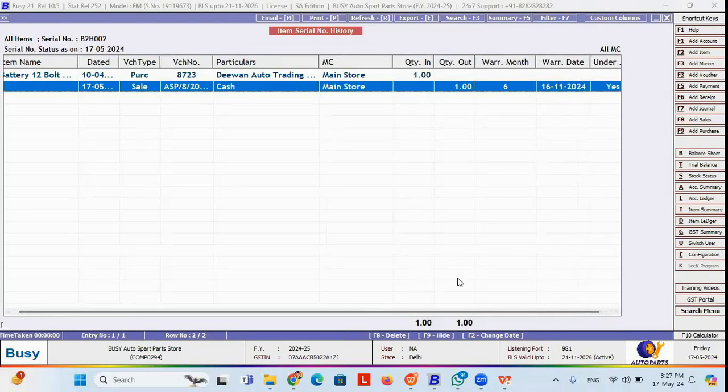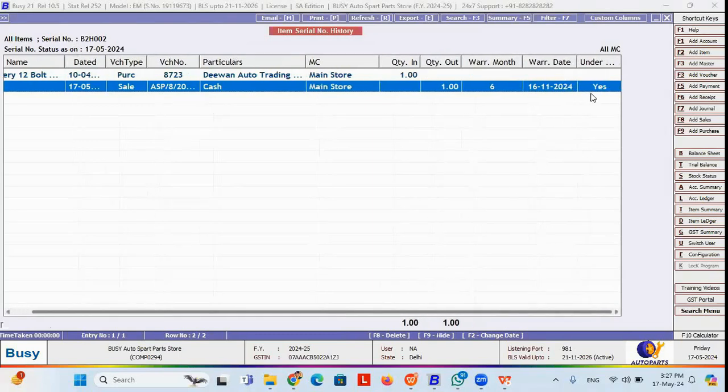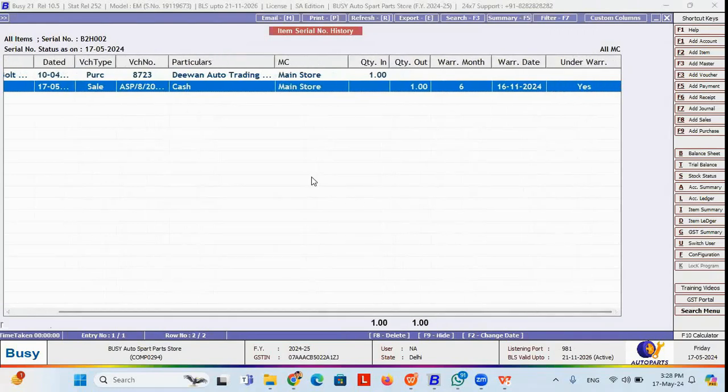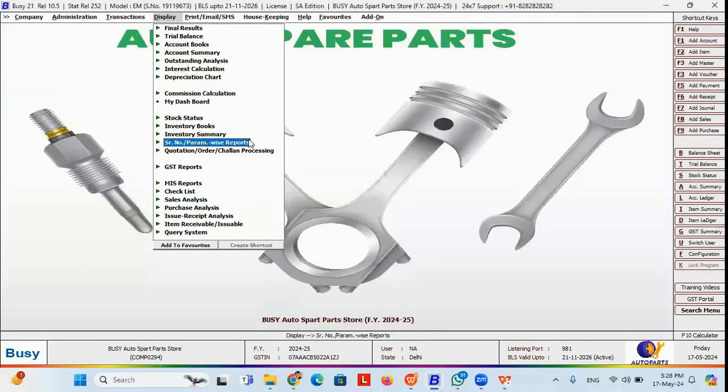Is it under warranty or not? It is also showing the status that yes, it is under warranty. So if I'm going to give any service against this item to any customer, then I can check whether the item is under warranty or not. Or if I'm going to replace this item, then I can check whether this item is under warranty or not. Similarly, if I want to see the stock brand wise, model wise, I can get it through parameter